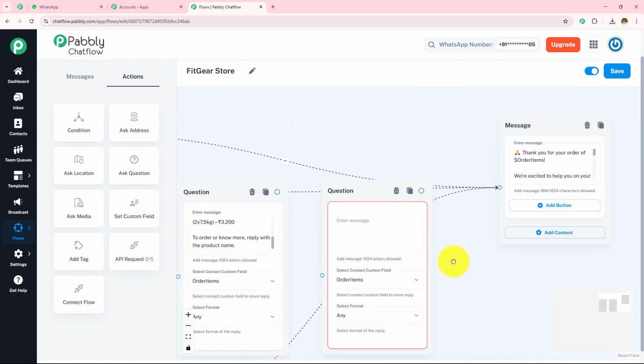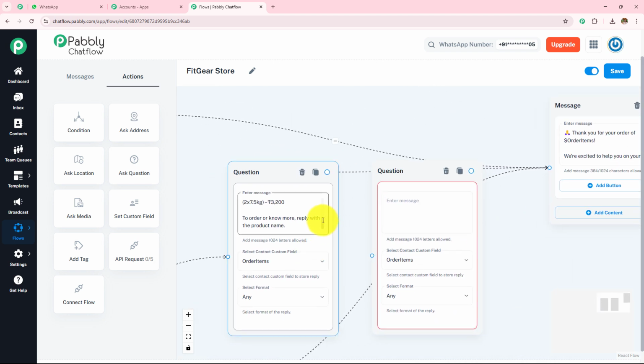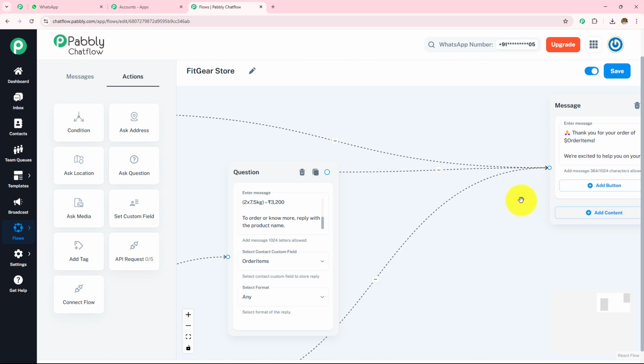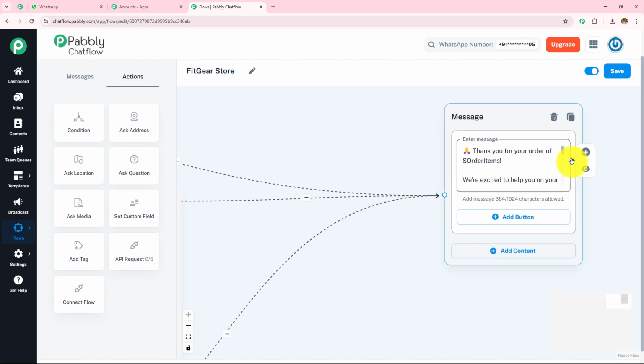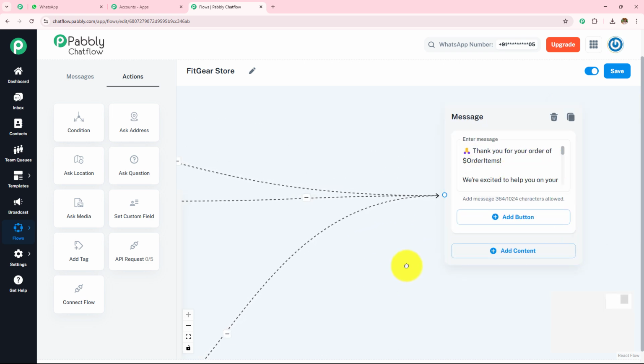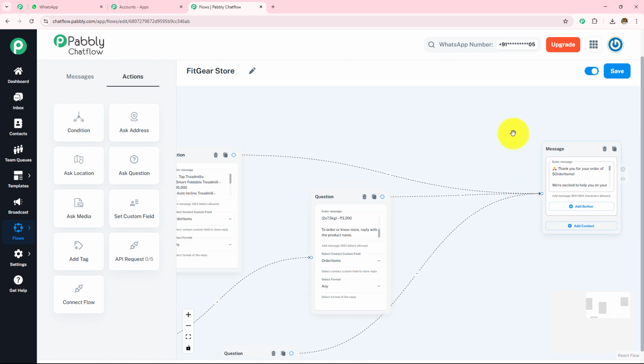Now after adding this question, when they choose any of the products from this, they are going to reply to me and then it gets saved in this order items. And then I have created this personalized message where I am going to thank them for their order items. Now here is how I have done this.